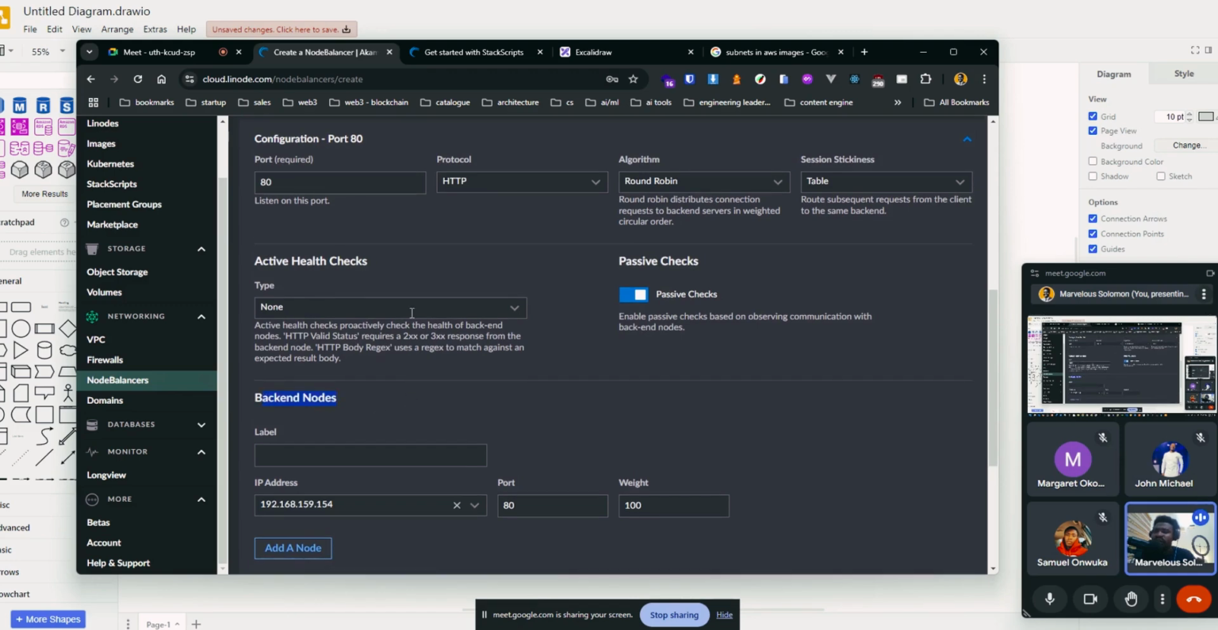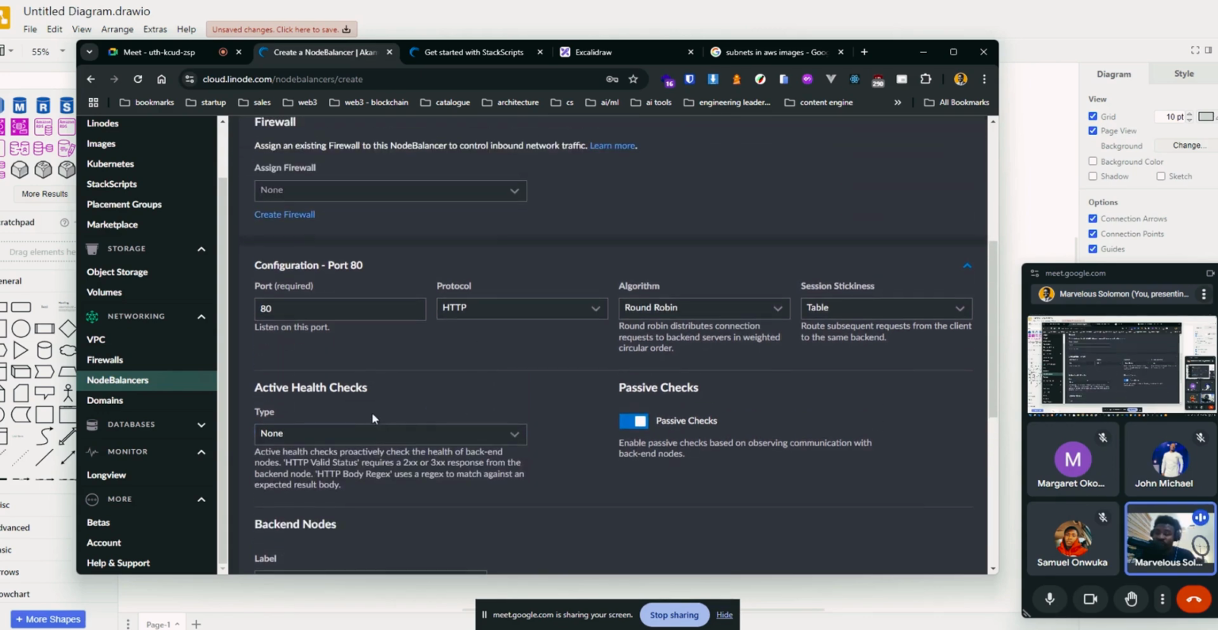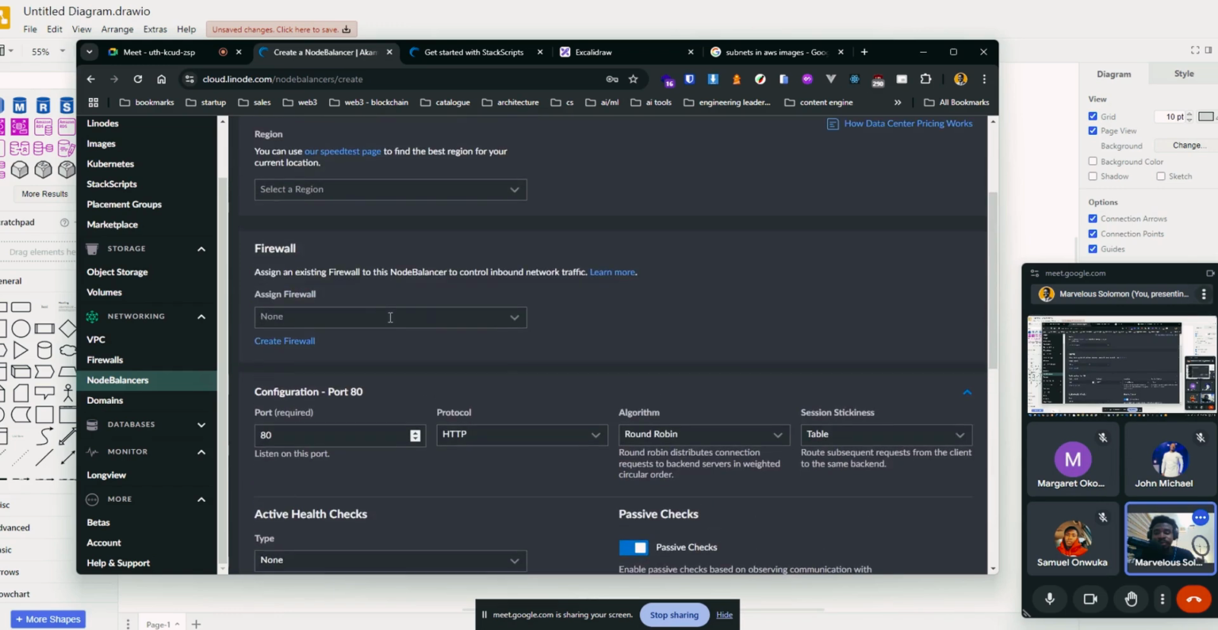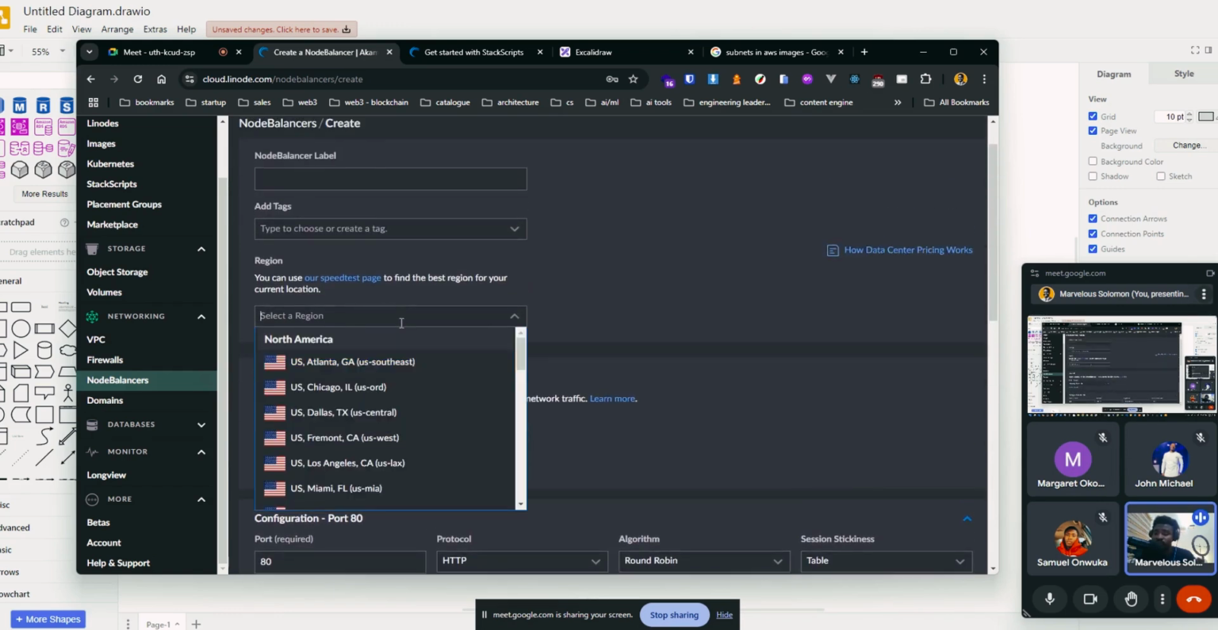This is where you configure those backend nodes, and you can also set the active health checks if you want this to be happening with a TCP connection, HTTP status, or HTTP body. They can always check and send you updates in your email if they think maybe one of your instances is down or dead or something. Okay, and here you can configure your firewall. So we can also include the firewall we already configured earlier.